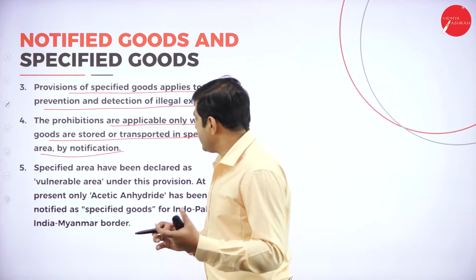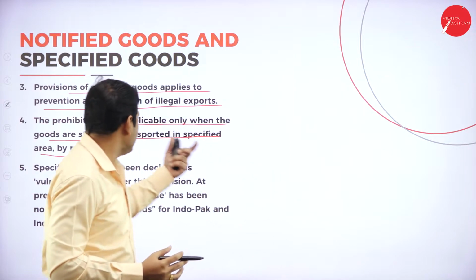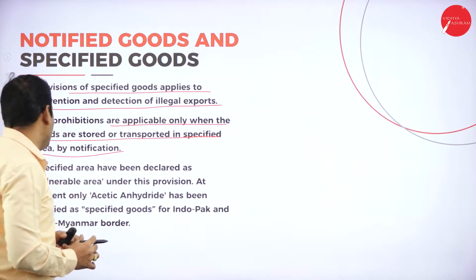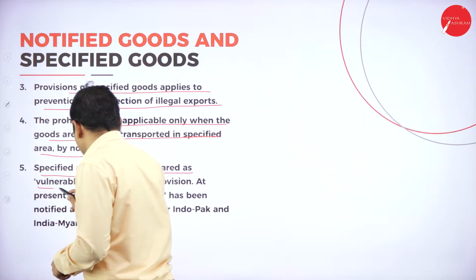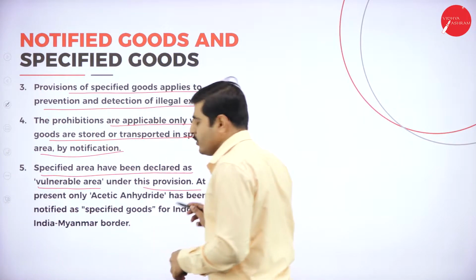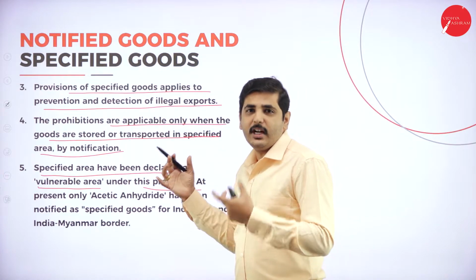So if the specified goods are transported in that area, then these prohibition rules will be applicable. Next one, specified areas have been declared as vulnerable areas under this provision. So in some specified areas, we cannot supply those goods.